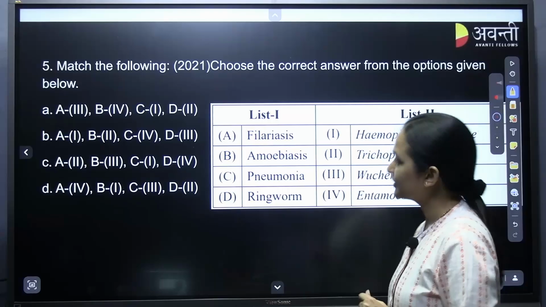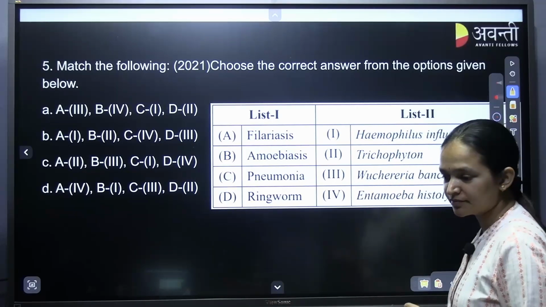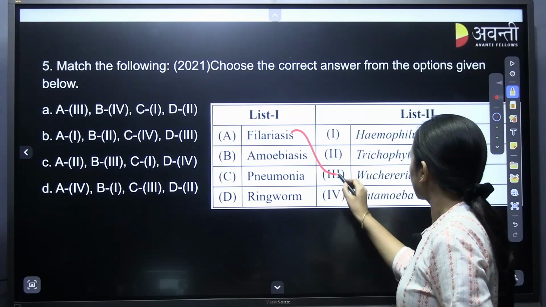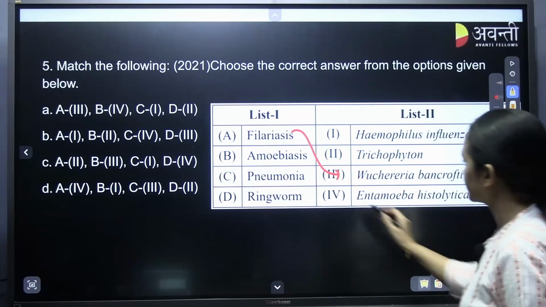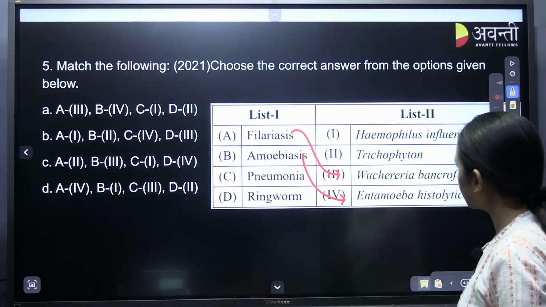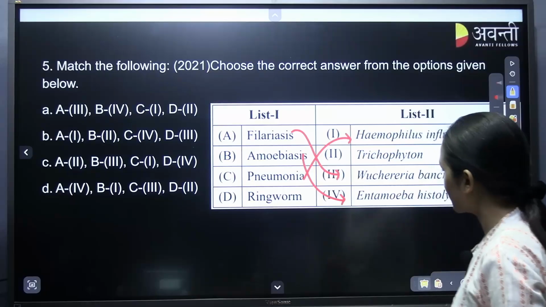Again match the following. Filariasis, tell me. Wuchereria bancrofti. Amoebiasis, Entamoeba histolytica. Pneumonia, Haemophilus influenzae.